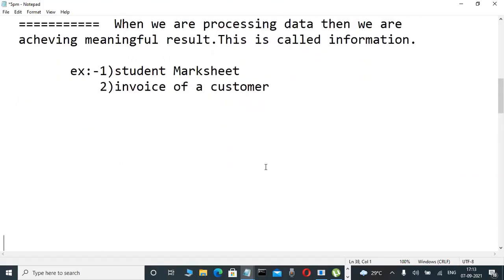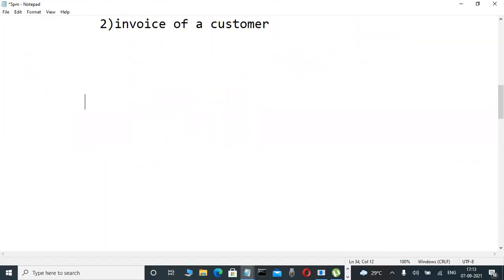What is data? Observe it here. Yesterday, suppose I type some number, 80. Is this data or information? This is data, because data has no meaning. It is a collection of integers, strings, booleans or anything. That is called a collection of raw facts. This is data because no meaning is attached; it is just a number.